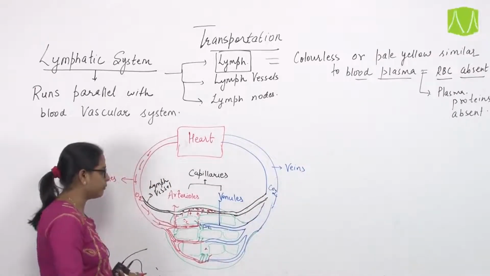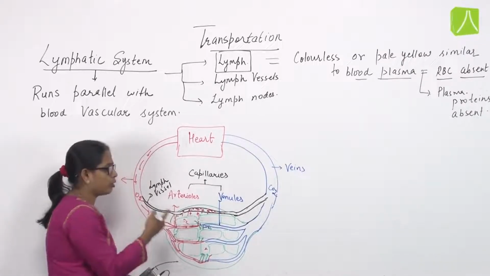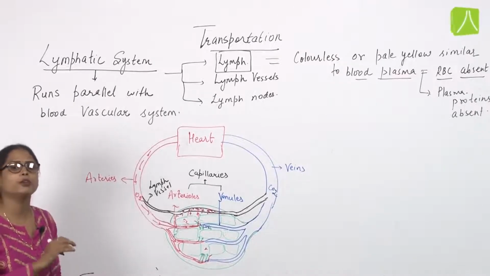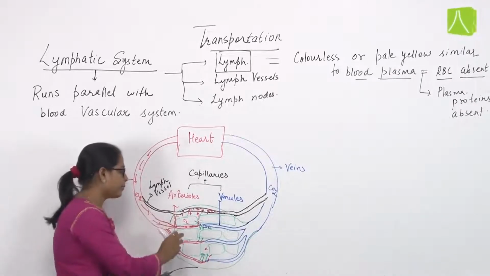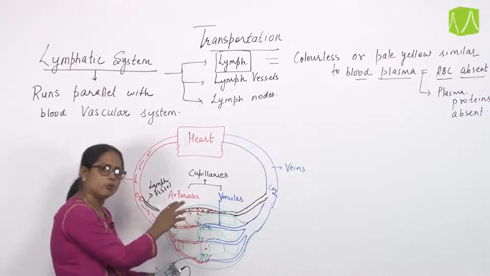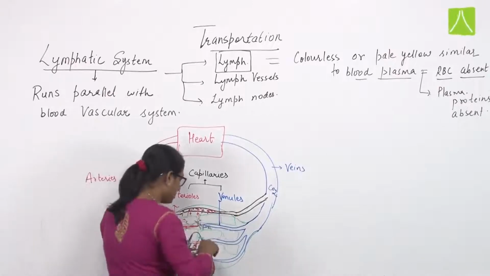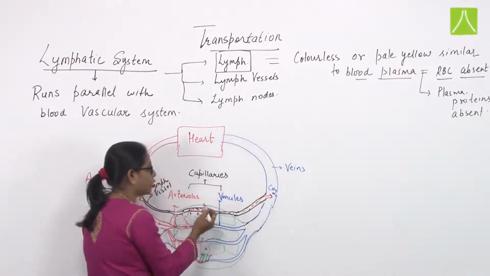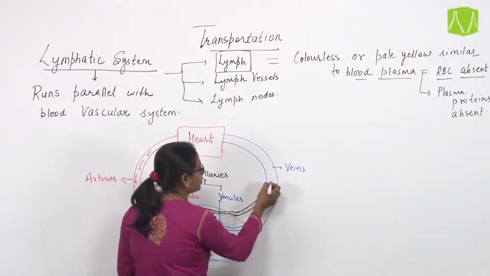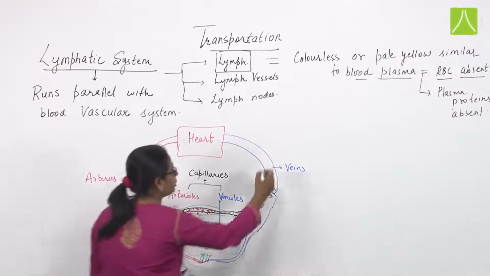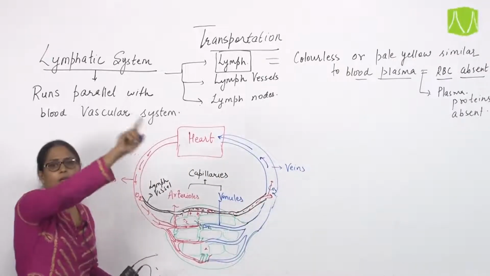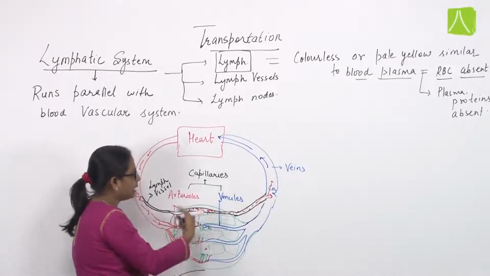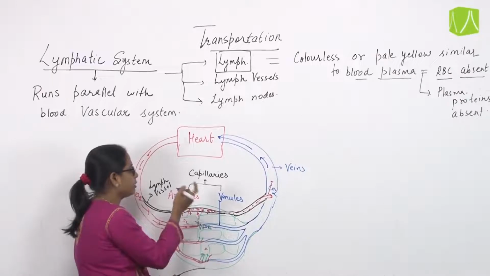So what is the importance of this lymph? Whatever blood component or blood amount is leaking out through the capillaries, due to their thin wall and due to the high pressure of movement of blood, it again gets transferred into the lymph vessel in the form of lymph, and this lymph again gets mixed up with the veins, so that any nutritive substances or gaseous substance or excretory waste get mixed with the veins, and go back to the heart, so that the heart again pumps the same amount of nutrient or excretory form or anything which has been lost or leaked out through these capillaries and converted into the lymph.